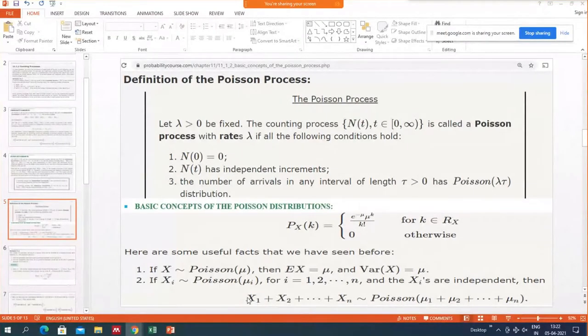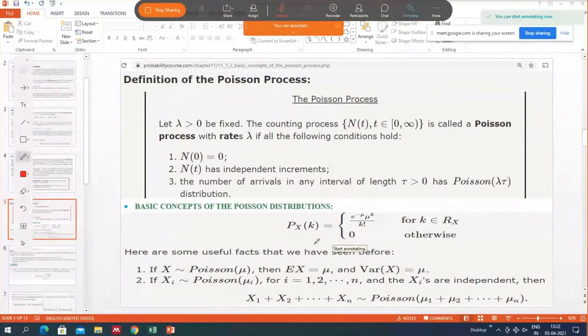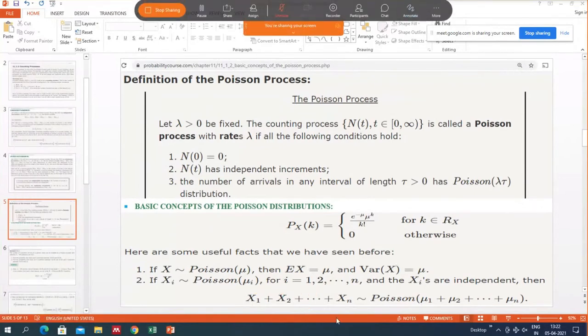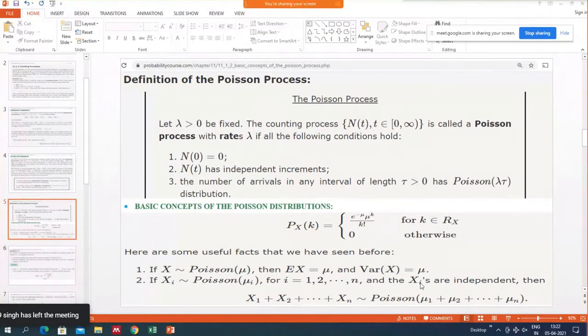But that can be generalized. If it is true for two random variables, then we treat these two as one variable and the third one as a second variable, repeat the proof, and then you will get this. So if the Xi's are independent random variables and Xi follows the Poisson mu i distribution, then their sum follows Poisson with the parameter mu1 plus mu2 plus up to mu n. So these kinds of results we remember.